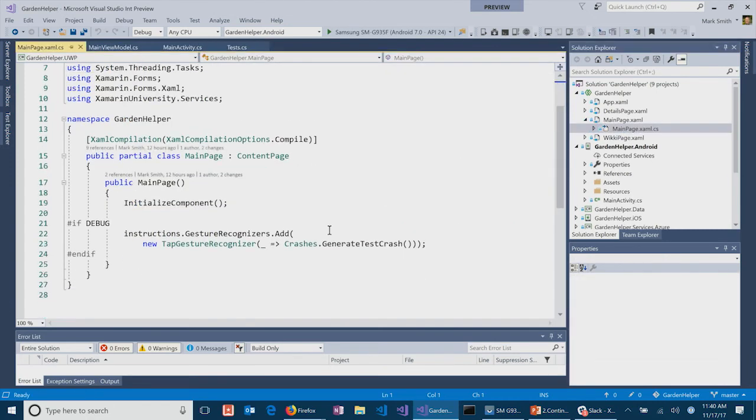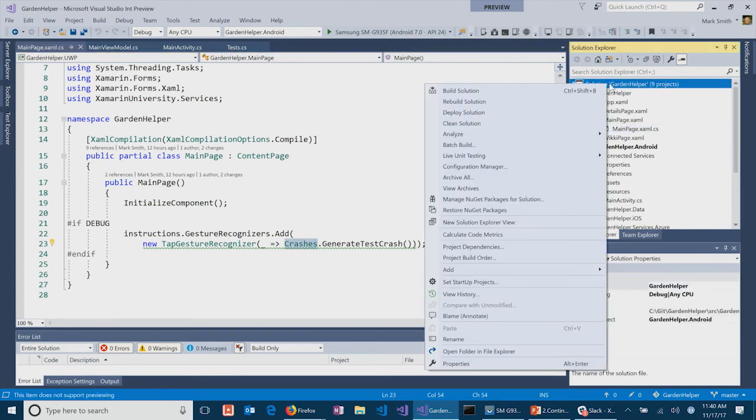So what I did, and so you can see here's my debug, is I just added a gesture recognizer onto the little instruction label that's at the top of the app. And when you tap on it, we're going to go ahead and generate an exception. Now, I did it with the Crashes SDK, so I added the NuGet package. Because, of course, there's no way you've written a crash otherwise. That's right. Yes. Well, not in my code anyway. Not in your code. Maybe in your code.